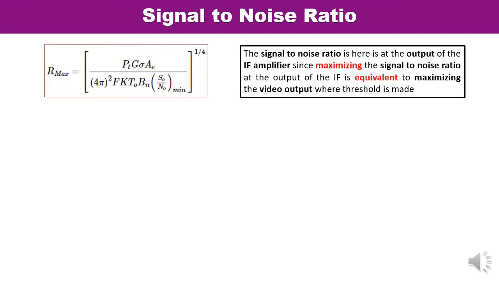So from this equation you can summarize that the signal to noise ratio, S upon N, is the output of the IF amplifier. I have already told you, maximizing the signal to noise ratio at the output of IF is equivalent to maximizing the video output where the threshold is made. Right? So this is how signal to noise ratio contributes to the radar range and to the detection of the target, and how the video output is improved.